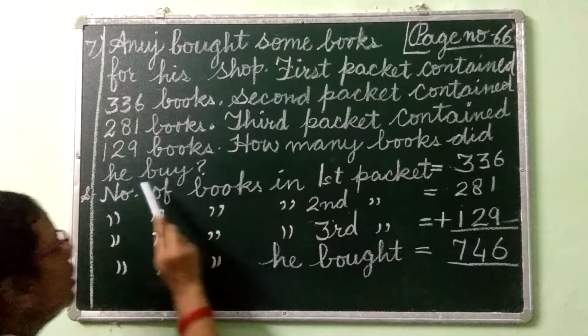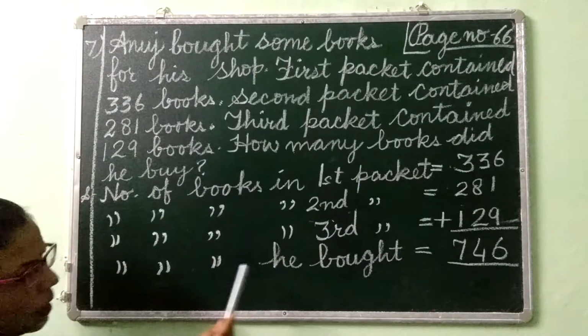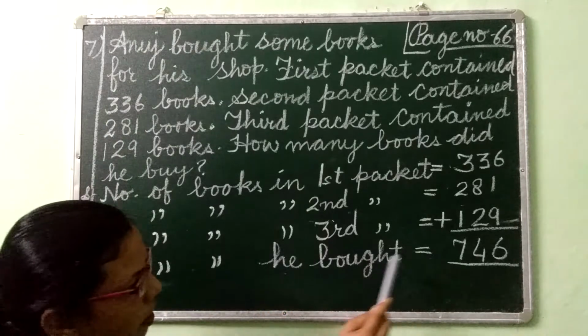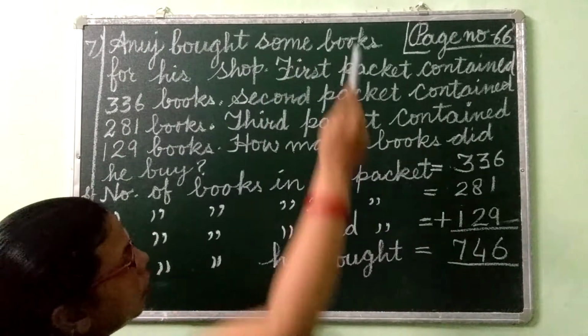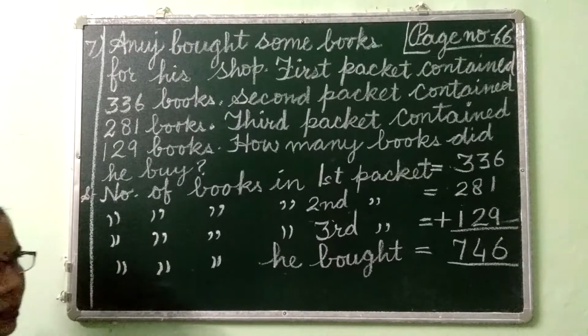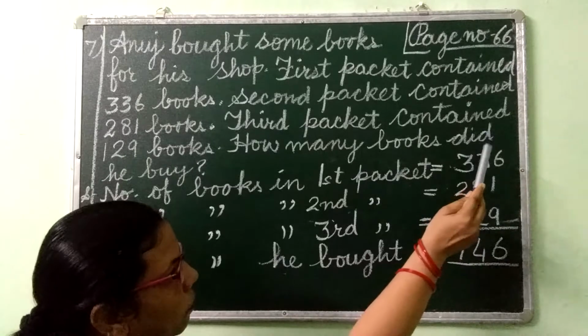And last, they have asked how many books did he buy? So, you have to write number of books he bought equal to, you have to add. 6 plus 1, 7, 7 plus 9, 16, 6 carry 1.